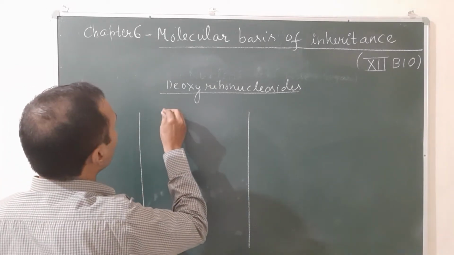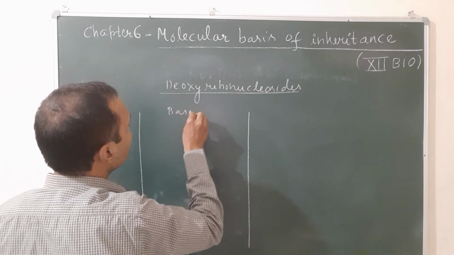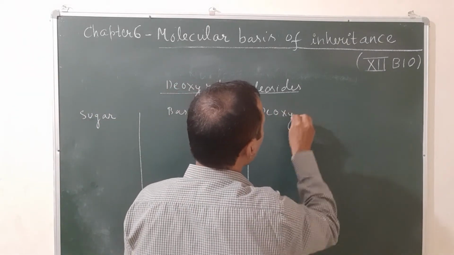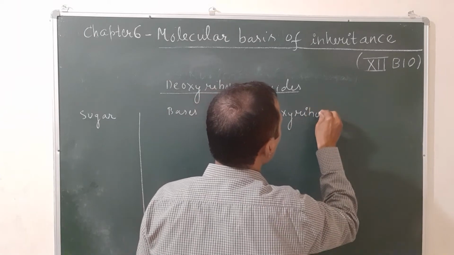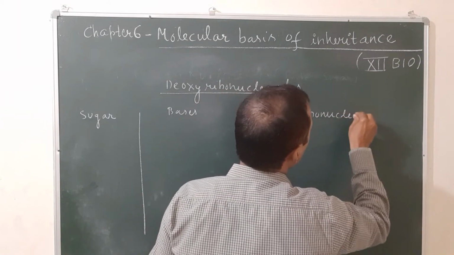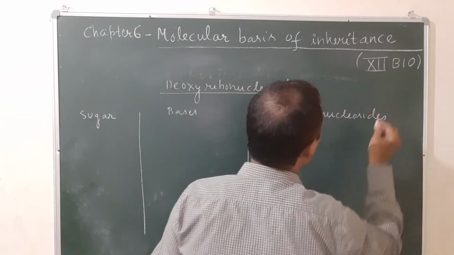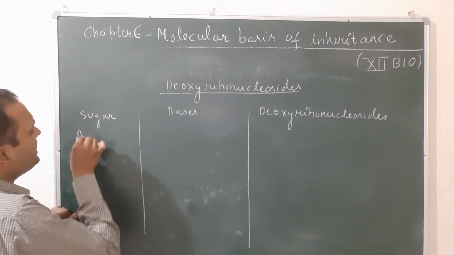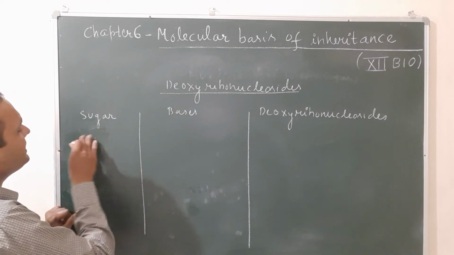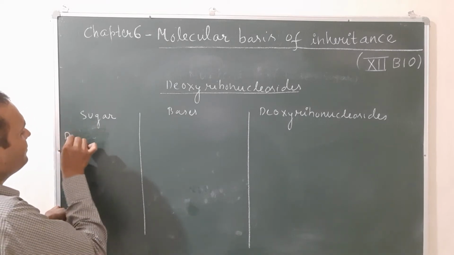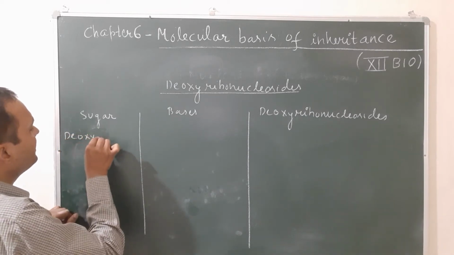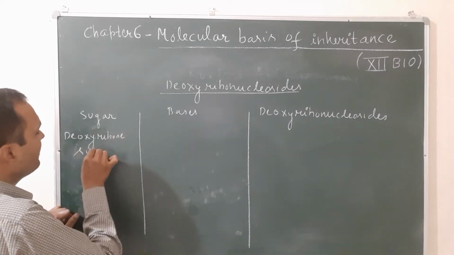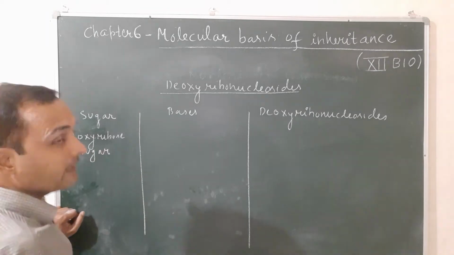Then the bases, which base is involved, and the name of the deoxyribonucleosides. Let's see one by one. The sugar is deoxyribose sugar, which is found in DNA.